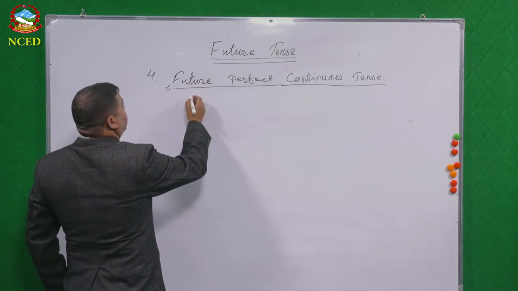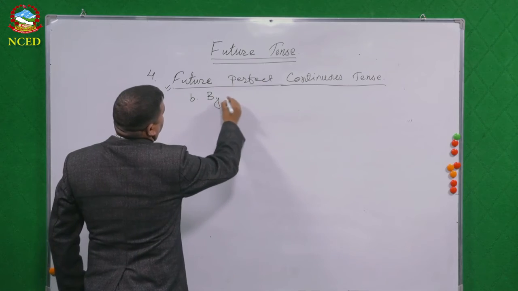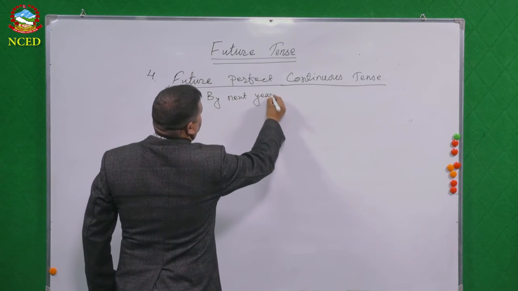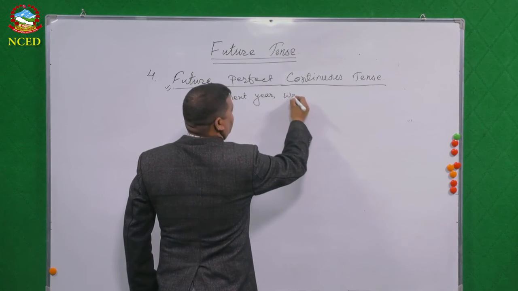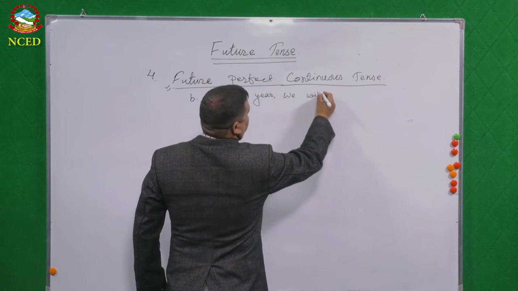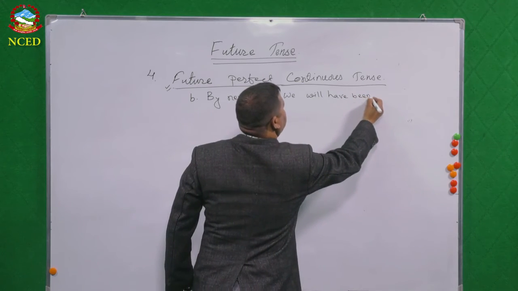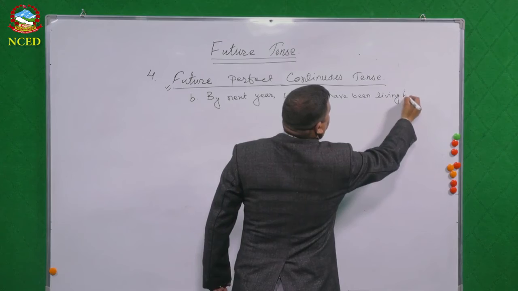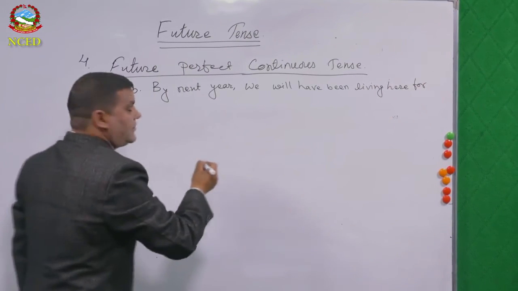By next year, we will have been living here for 5 years.